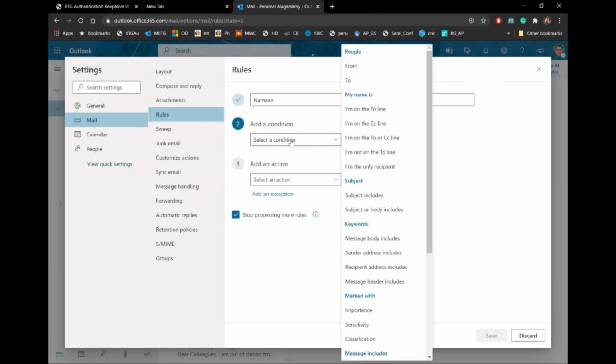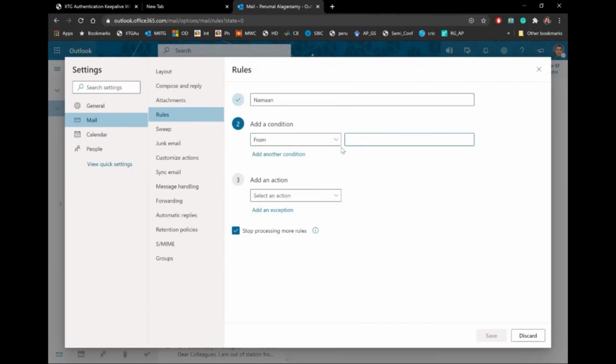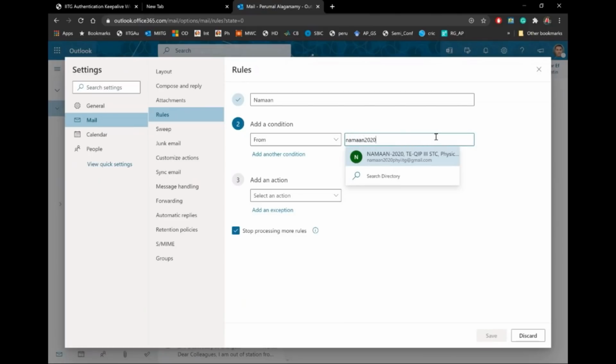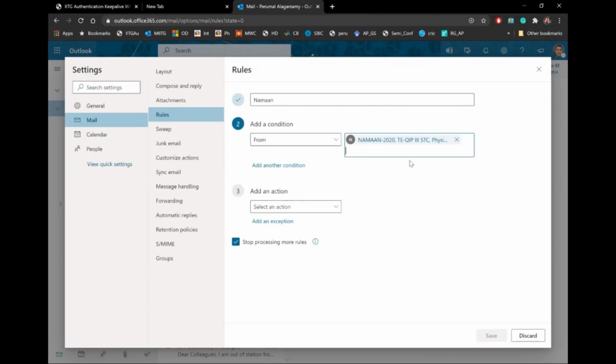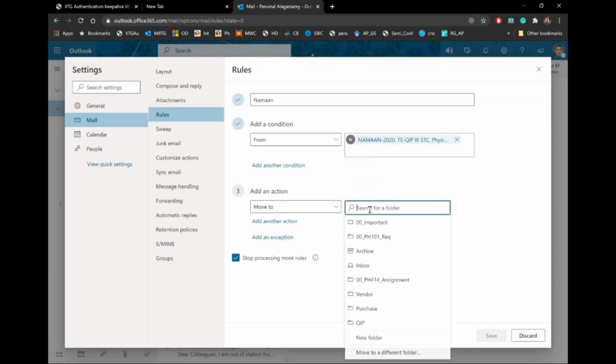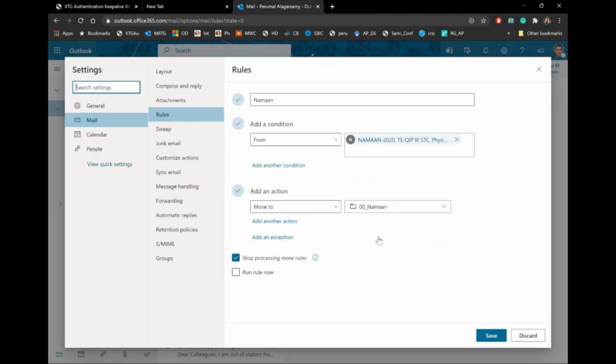The condition is that if the email comes from, say, Naman 2020 PHY in this email address, then please do this action: move to a particular folder. Do I see a Naman folder? You see a Naman folder, you select it. And then you just say run rule now. So now you just save it.